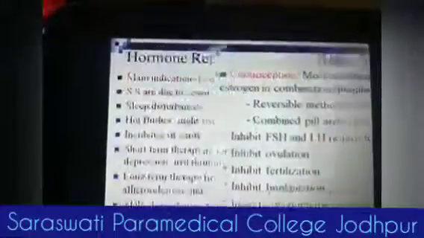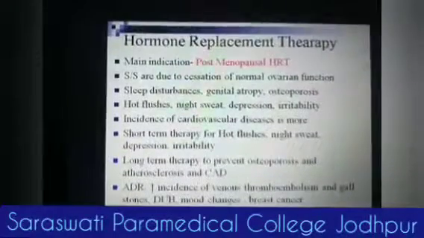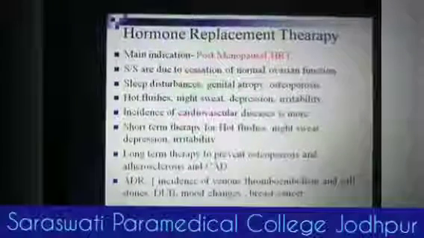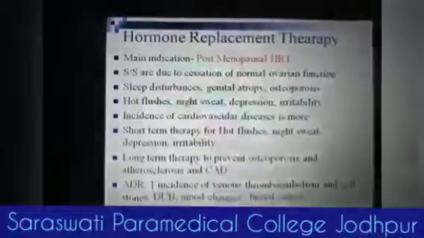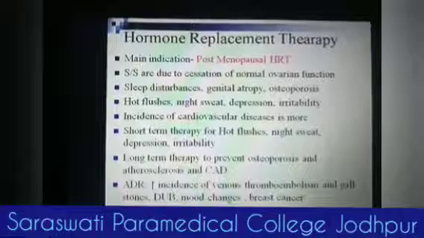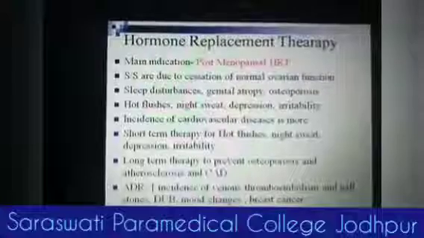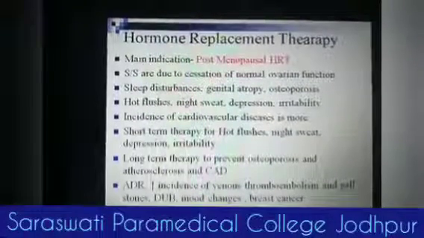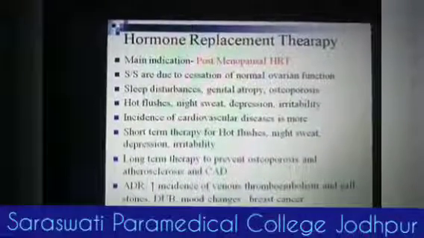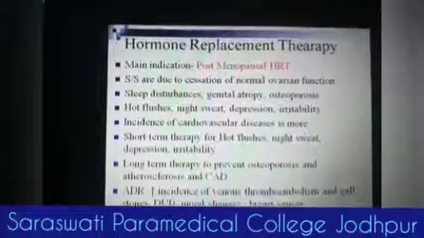Now, it is also used in hormone replacement therapy. The main indication of hormone replacement therapy is postmenopausal hormone replacement. Signs and symptoms are due to cessation of normal ovarian function, and include vasomotor symptoms like sleep disturbances, genital atrophy, osteoporosis, hot flushes, night sweating, depression, irritability, sleeplessness.